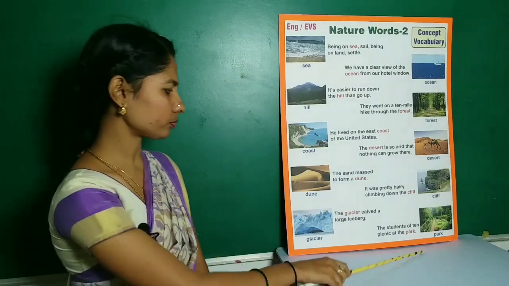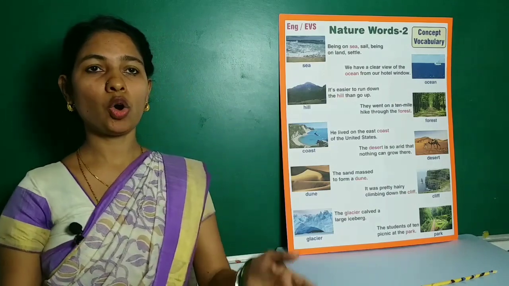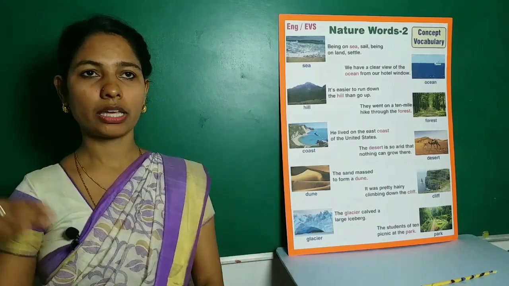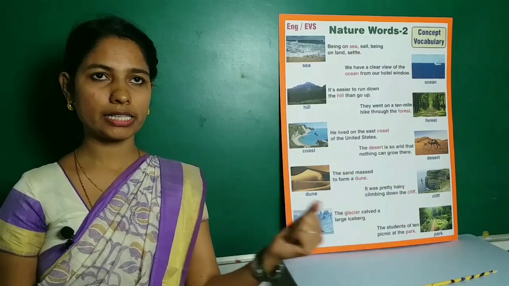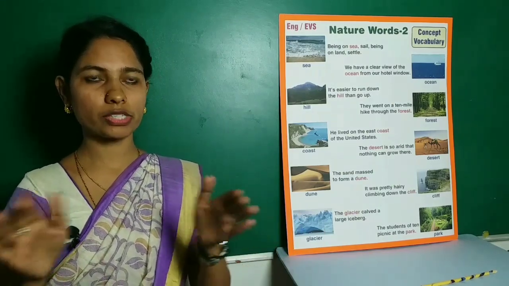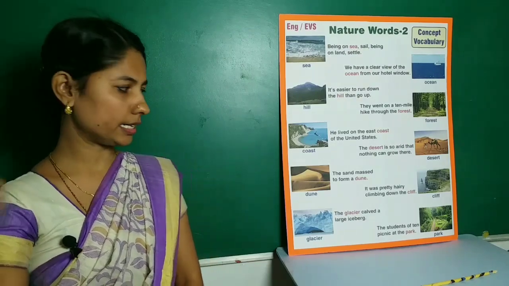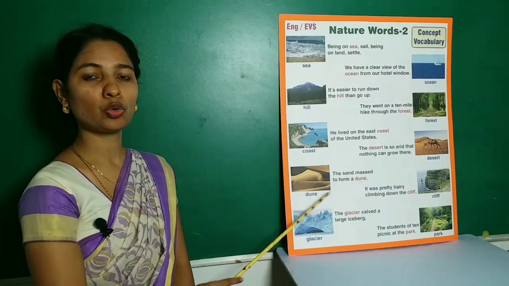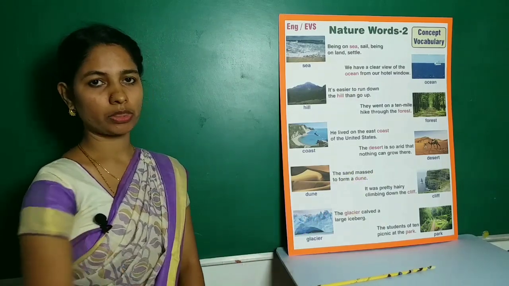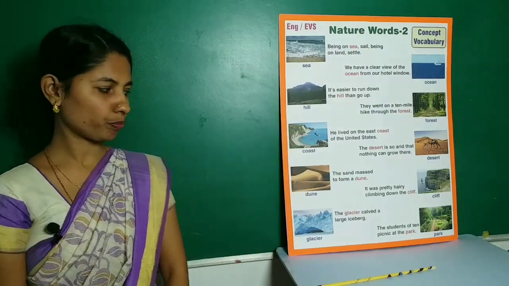Next, dune. Dune means a low hill of sand by the sea or in the desert. Example, the sand massed to form a dune.